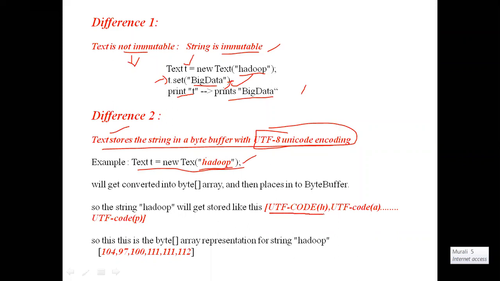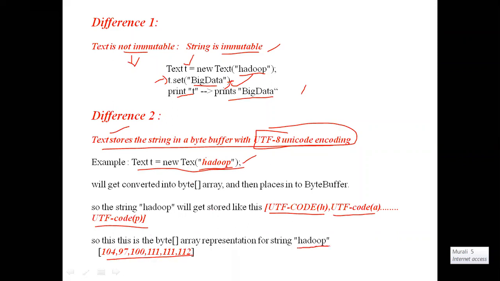H will be converted into UTF-8. A will be converted into UTF-8. D will be converted into UTF-8. O will be, P will be. Every character will be converted into the UTF-8 format. Then it will store those UTF-8 format codes only.